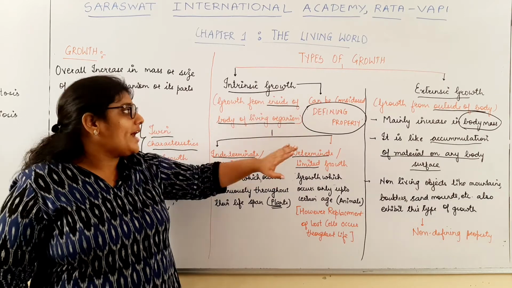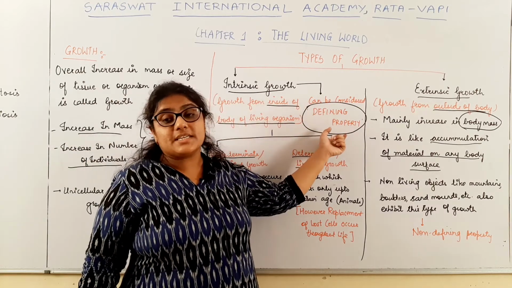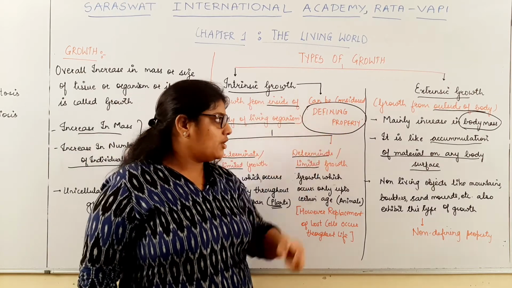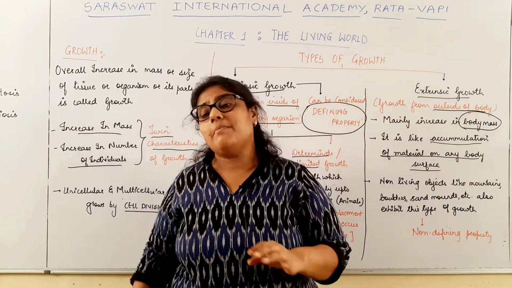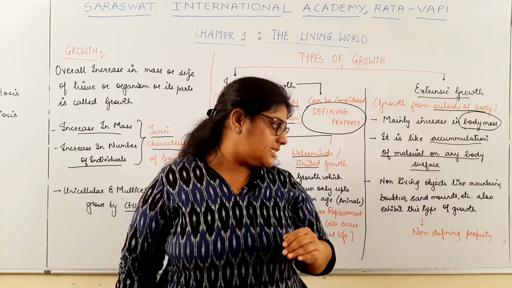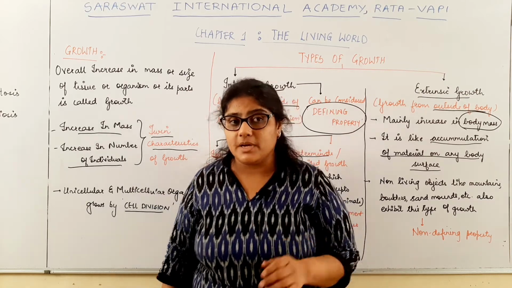There are no exceptions. Whereas extrinsic growth is exhibited by non-living objects too, so it is considered a non-defining property.